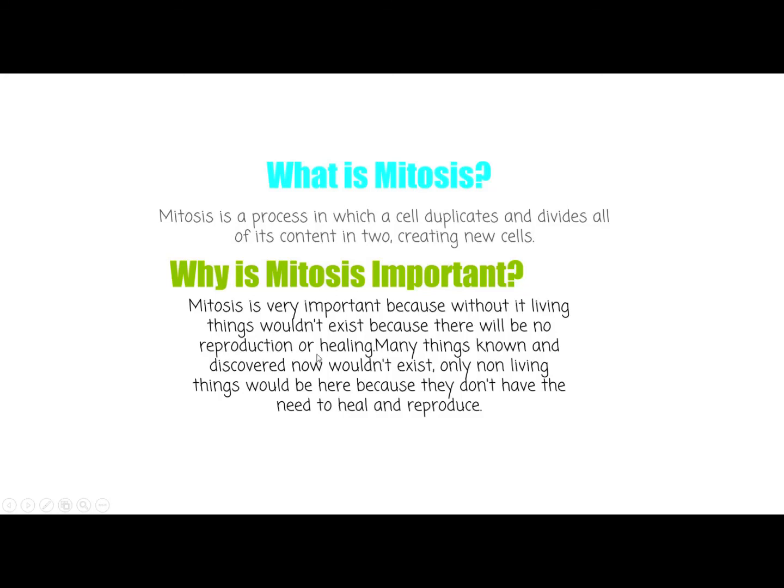Healing means that all living things need to be healed when they are injured or any part is missing. I will give the example of a lizard's tail here. If a lizard's tail is cut off, you can see it growing back again. This means all living things need healing, and healing is a process which comes under mitosis. If cell division is taking place, this means reproduction and healing are also taking place in every living thing. So mitosis is important because no life could exist or continue without this method.